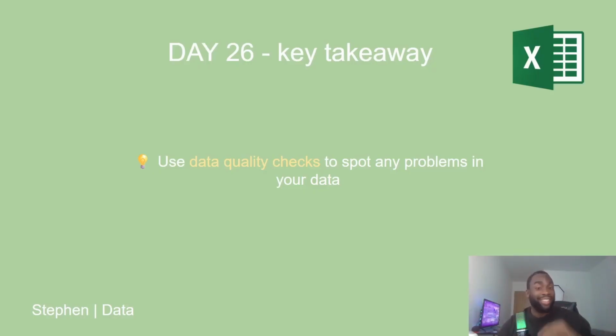So you need to remember that data validation stops any bad data from entering your spreadsheets and your databases, whether that's corrupt data or incorrect data, it stops that from entering your system. And data quality checks are all about scanning your data to see how high quality it is. And if there are any problems, you need to address them. This is one of the most important steps because data isn't always going to be perfect, and you don't want bad data sneaking into your reports. So you want to catch them as early as possible if you want your users to be more confident in the data that comes from you. So do not skip this step.